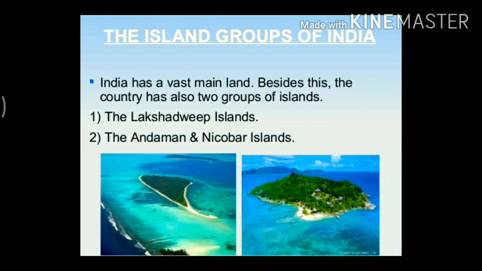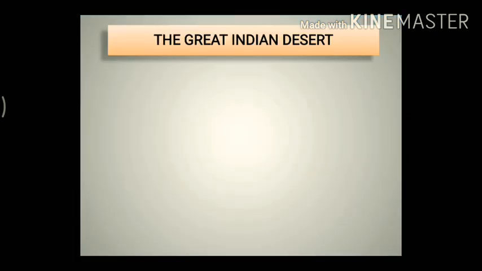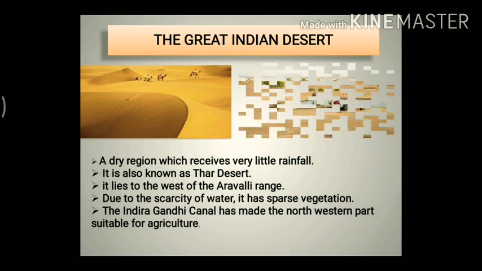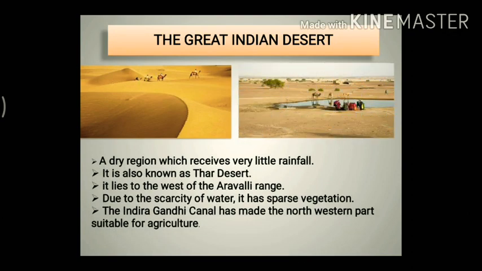Okay. Next we have the Great Indian Desert. Yes, this Great Indian Desert is a dry region which receives very little rainfall. So as we all know, in the desert areas rainfall is less. Alright. This Great Indian Desert is also known as the Thar Desert, and we all know where the Thar Desert is located. Thar Desert is located in Rajasthan. So it lies to the west of the Aravalli range.